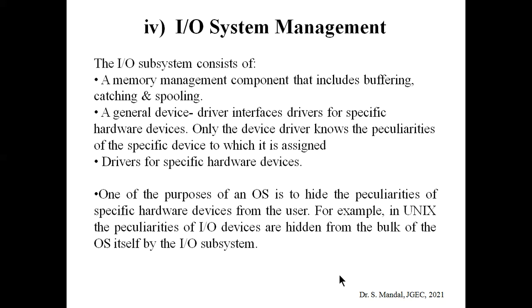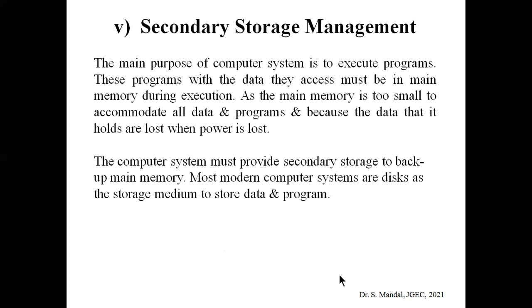Another purpose of an OS is that it should hide all the particulars of the specific hardware device from the user. For example, in Unix, the particulars of the IO device are hidden from the bulk of the OS itself by the IO subsystem. The fifth one is secondary storage management.